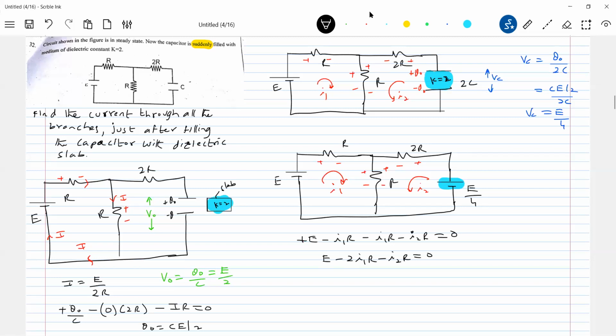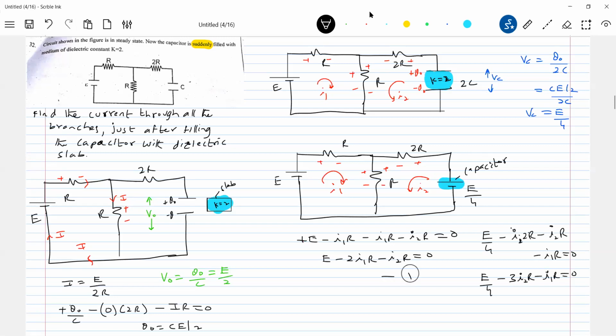One more loop equation on this side. E minus I1R, with the capacitor here. This is actually a capacitor; the equivalent cell is what I'm showing. Plus E by 4 minus I2R minus I2R minus I1R equals 0. So this E by 4, 3I2R minus I1R equals 0.